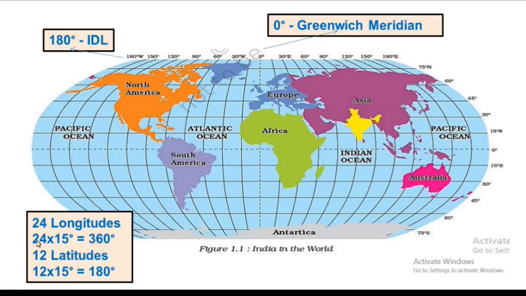And there are majorly 12 latitudes, 6 in the northern and another 6 in the southern. So 12 into 15 is equal to 180 degree latitudes. So majorly 24 longitudes are marked around the globe, and also there are 12 major latitudes marked around the globe.